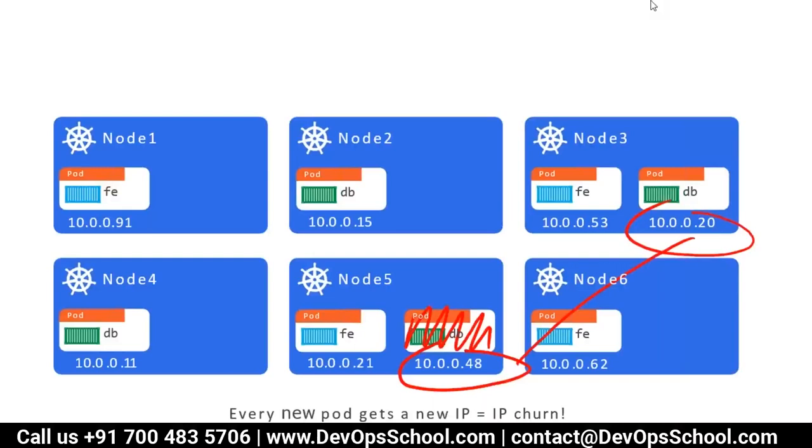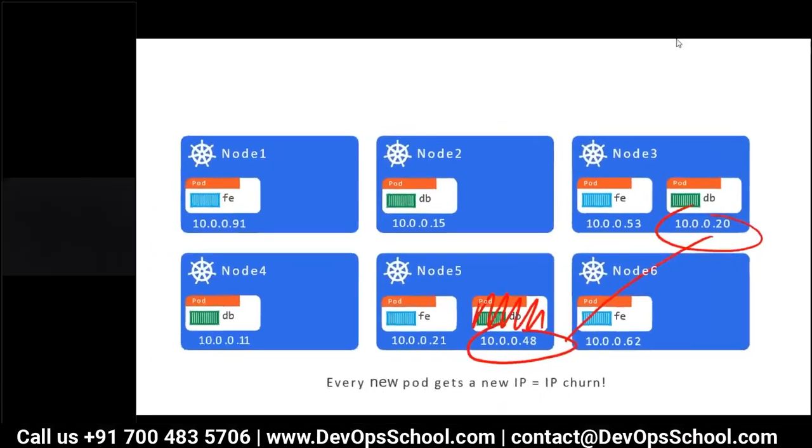Somewhere is an FE, which stands for front end. Somewhere is a DB, database. Also, I said pods are ephemeral, that means once the pod is gone, you get a new IP address. So this is your cluster.